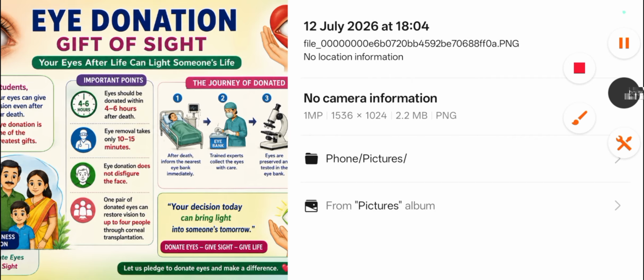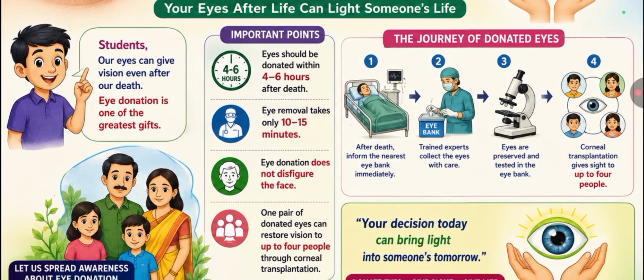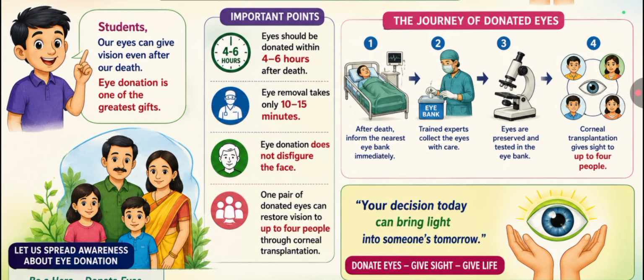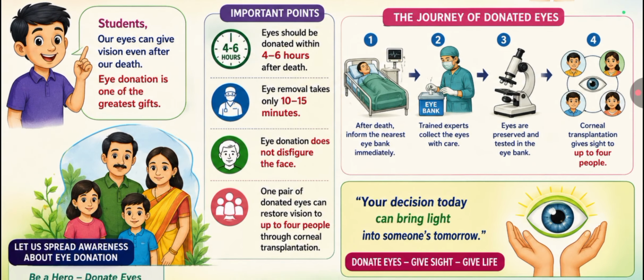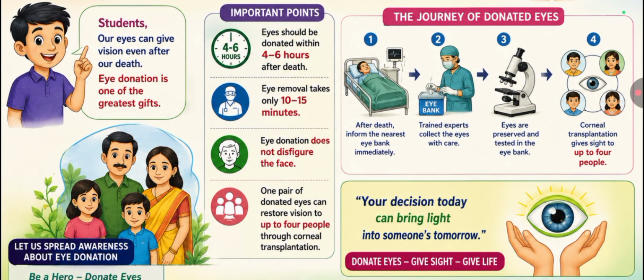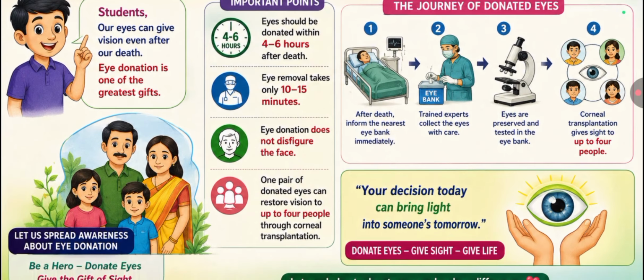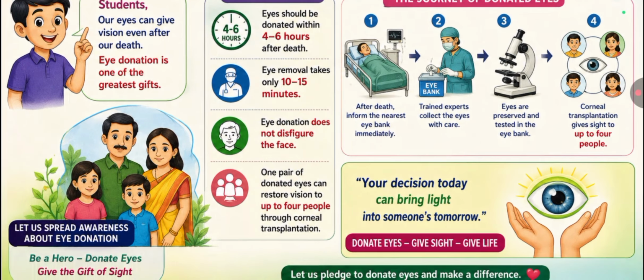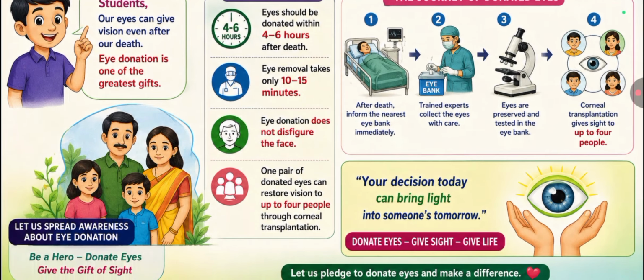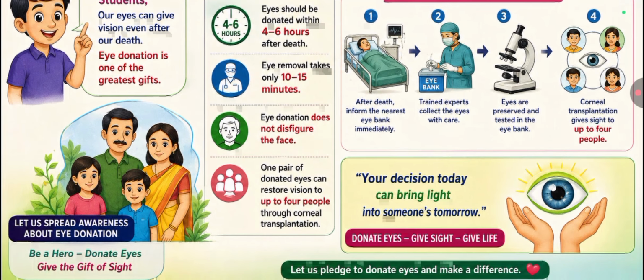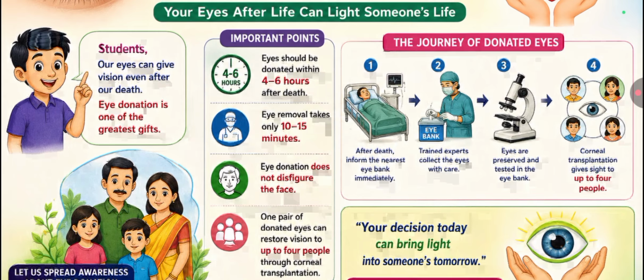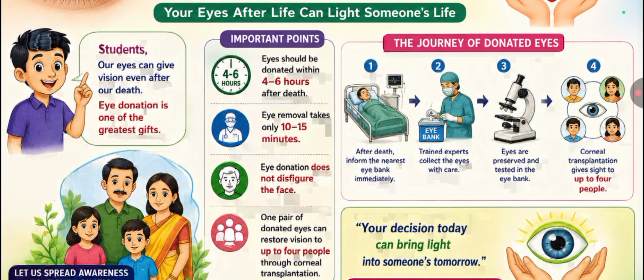In eye donation, we have to see some important rules. Eyes should be donated within 4 to 6 hours, and eye removal takes only 10 to 15 minutes. Eye donation does not disfigure the face. One pair of donated eyes can restore vision to up to 4 people through corneal transplantation. After death, inform the nearest eye bank immediately.